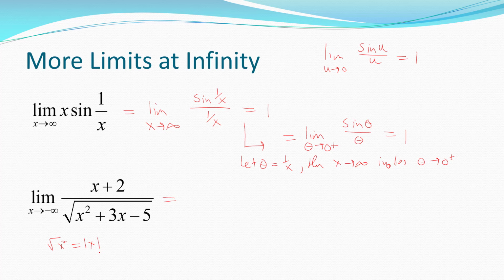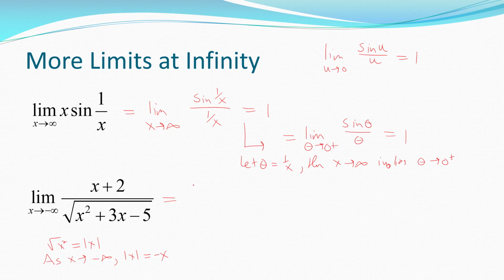So as x is going to negative infinity, the absolute value of x is equivalent to negative x. So sometimes I'm going to divide by the square root of x, sometimes I'm going to divide by what's equivalent to negative x.